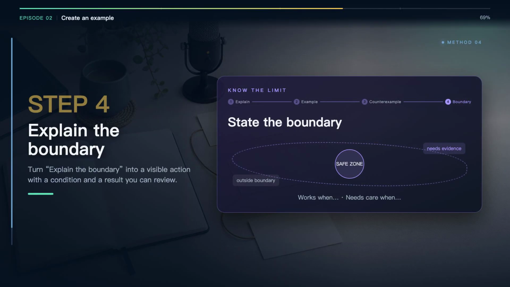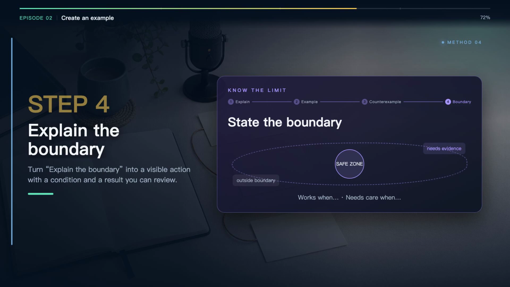Step 4. Explain the boundary. Turn explain the boundary into a visible action with a condition and a result you can review. Ask what you do, under which conditions, and what result you can observe. Finally, explain the boundary. A boundary is not a disclaimer added at the end. It is part of the model.